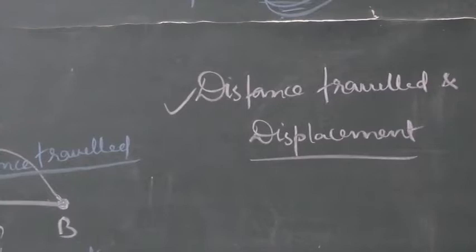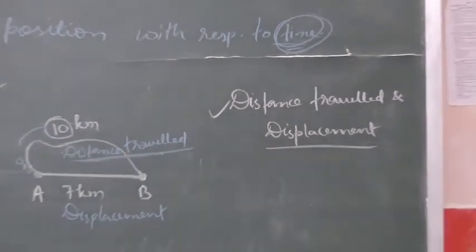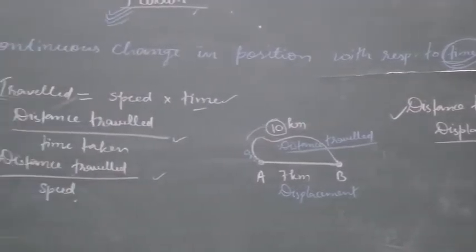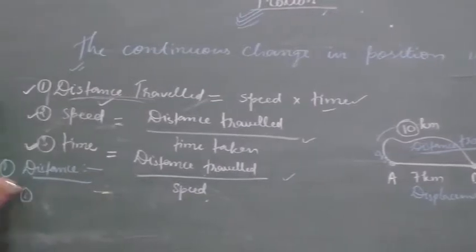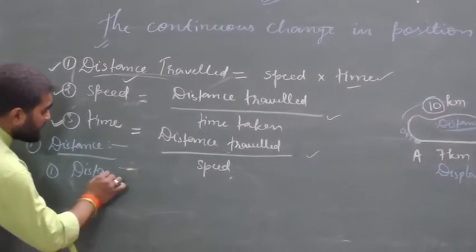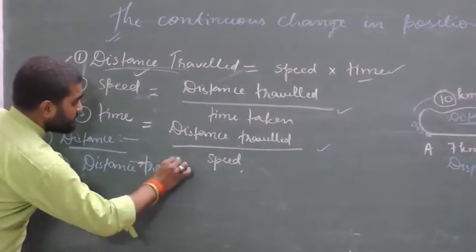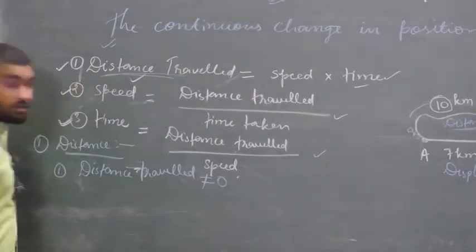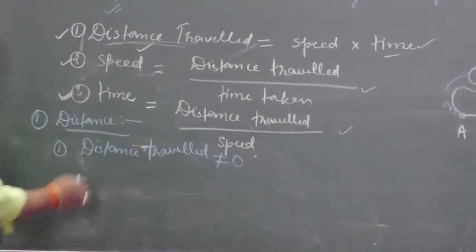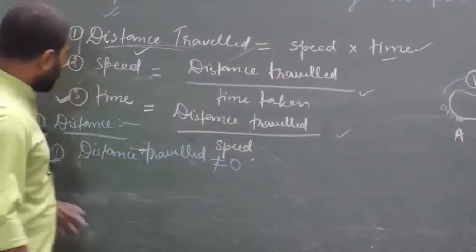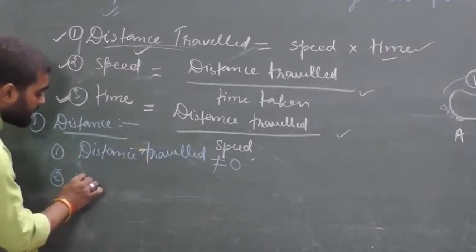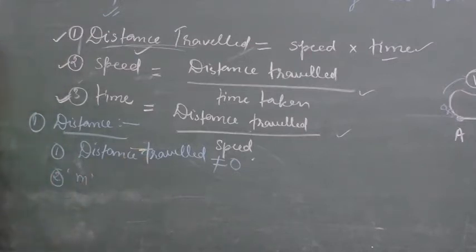Okay, so what is the main difference between distance traveled and displacement? Let us see here. First one, distance traveled. In the first step, distance traveled cannot be equal to 0, because if distance were 0, then motion would not be possible. So the first factor is, distance traveled cannot be 0. Second one, the SI unit of distance traveled is meter.